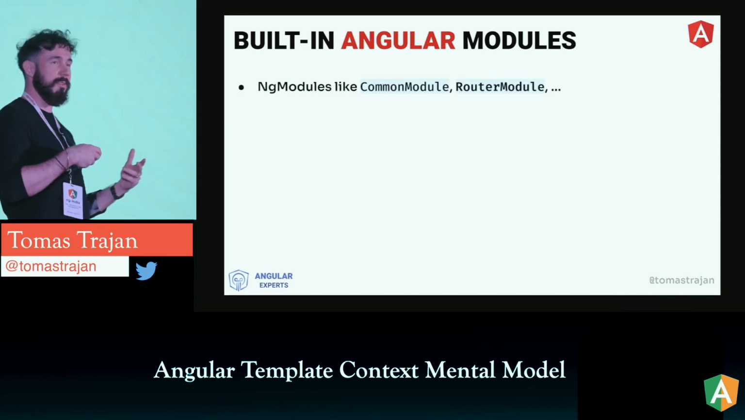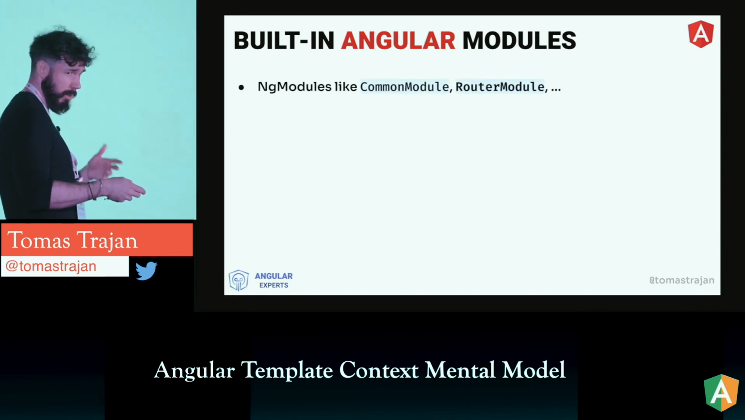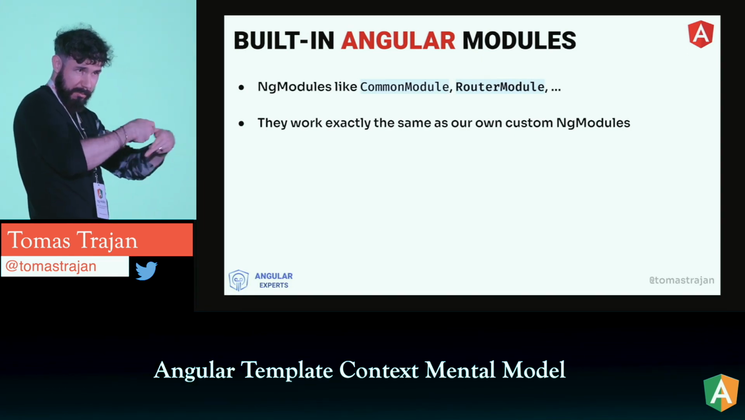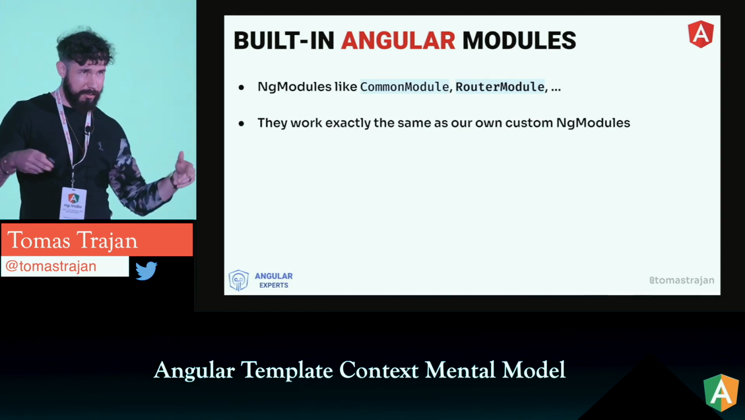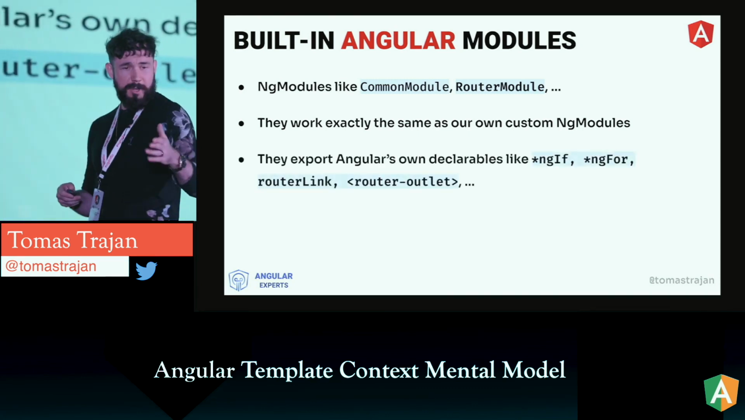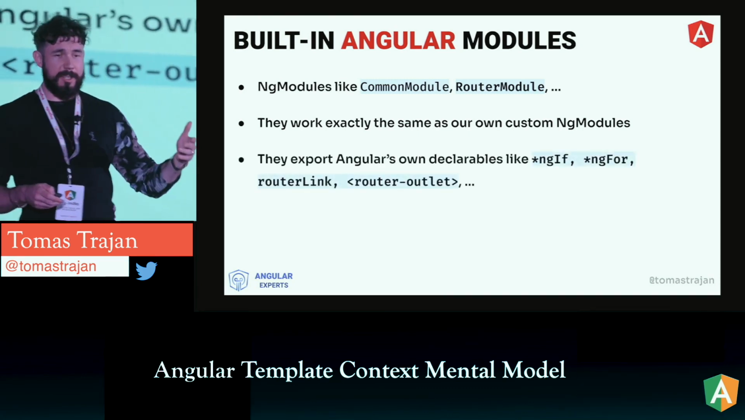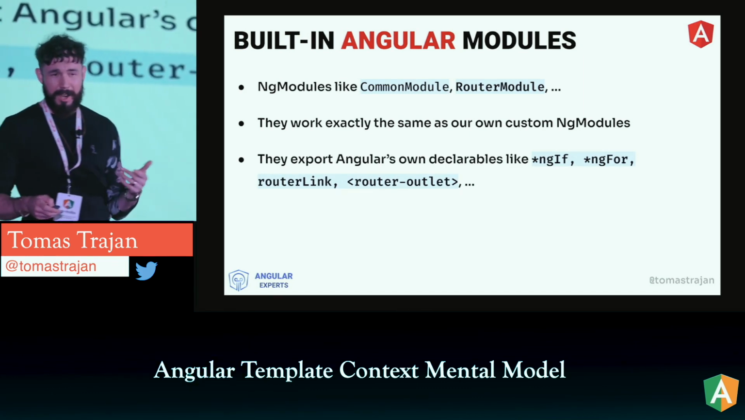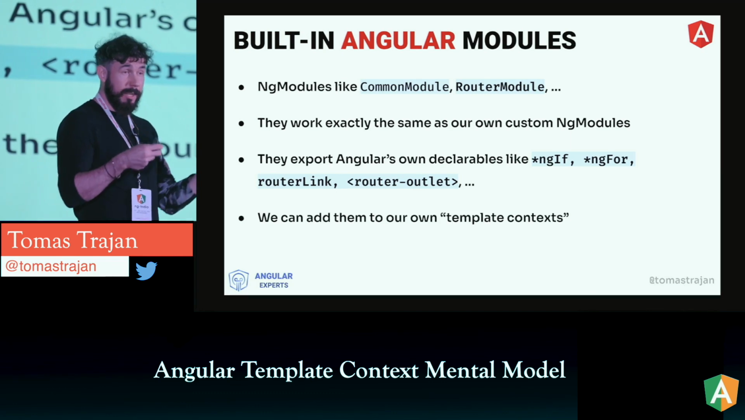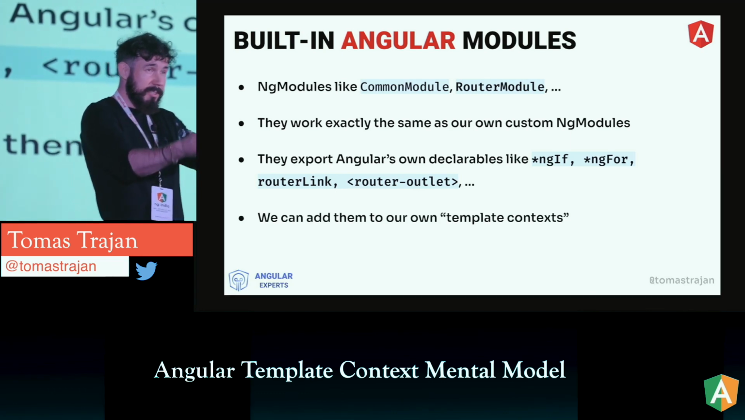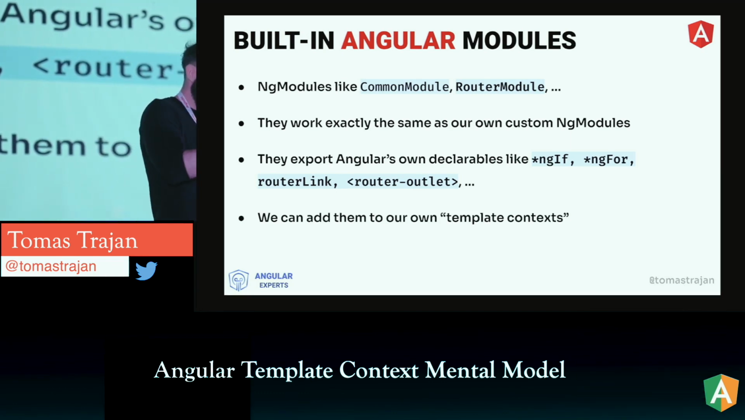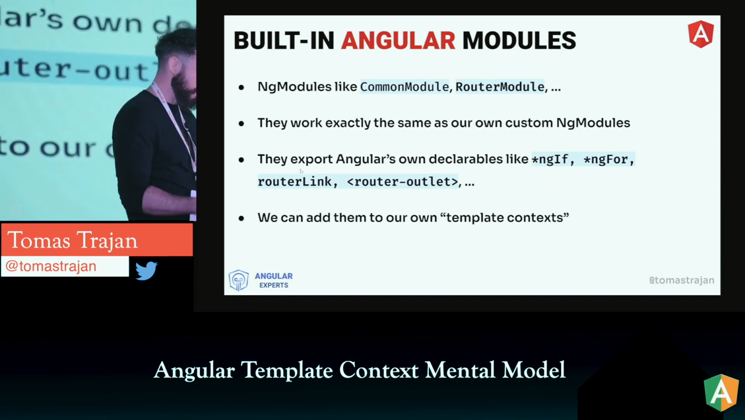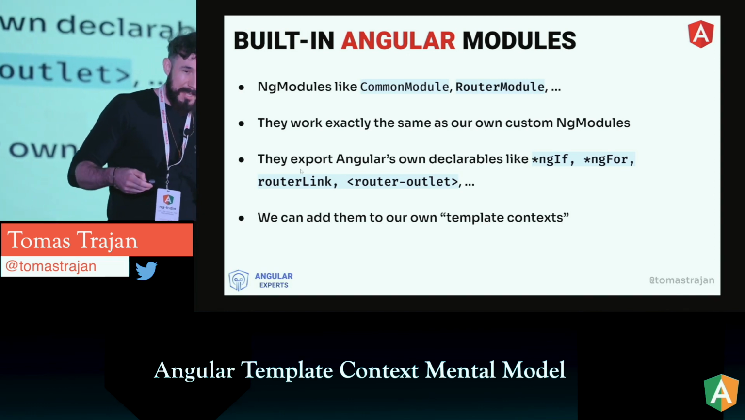So we are used to working with stuff like common module and router module and many others, and they work exactly the same as our own custom ng modules which we are writing for the features or for the shared. And they, for example, those two especially deliver stuff like ngIf, ngFor, routerLink directives, or router outlet component. And we can also then add them exactly the same way, make them part of our own template context to be able to use those things like ngIf, ngFor, which they deliver, right? So the mechanism is exactly the same.